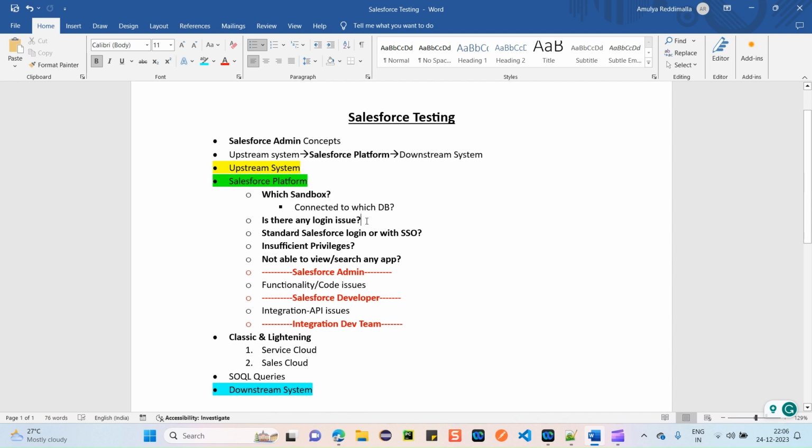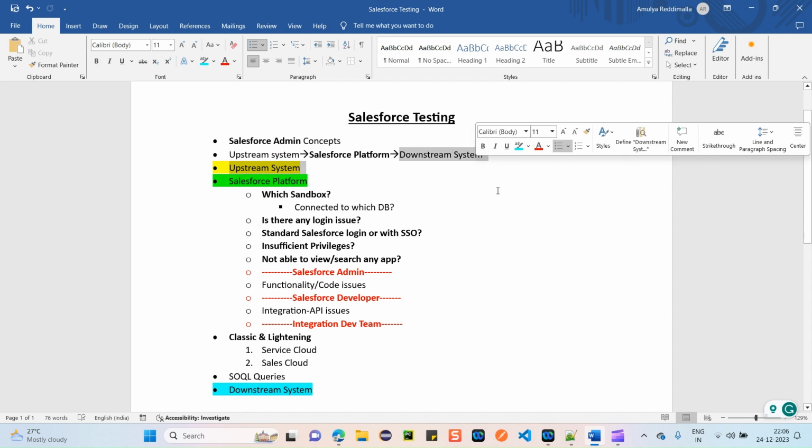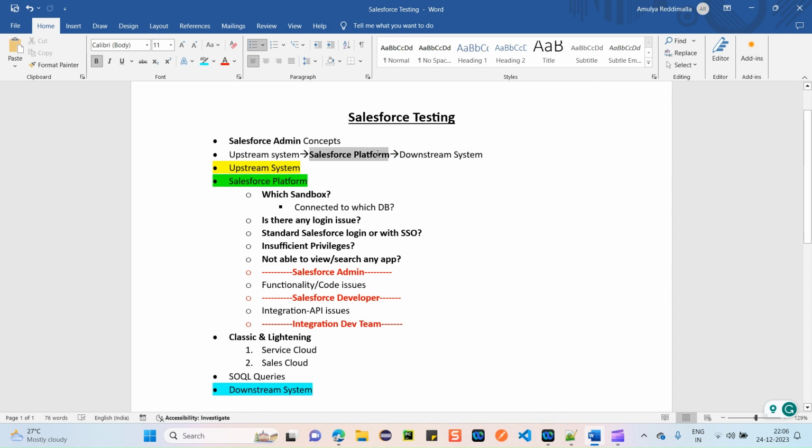Next, that sandbox is internally connected to which database. As I told you at the top, Salesforce might be internally connected with another downstream system also, where whatever data you are updating here might flow into some other system, and the data might be displayed here also. That can be a UI, or our database also. So you need to know exactly which database and which server this sandbox is connected to. You got it, right? This is also really important before starting off your Salesforce testing.